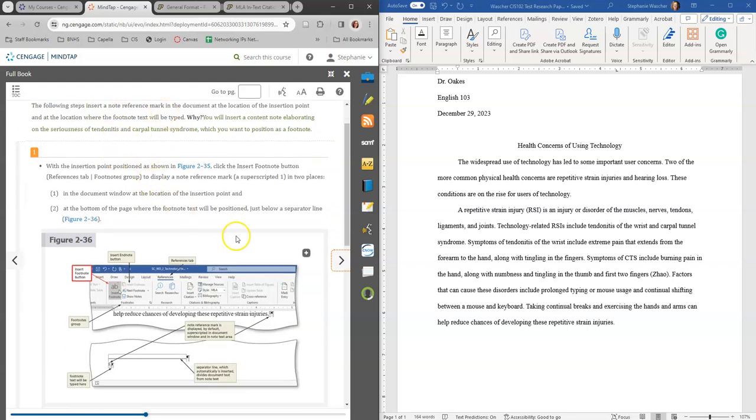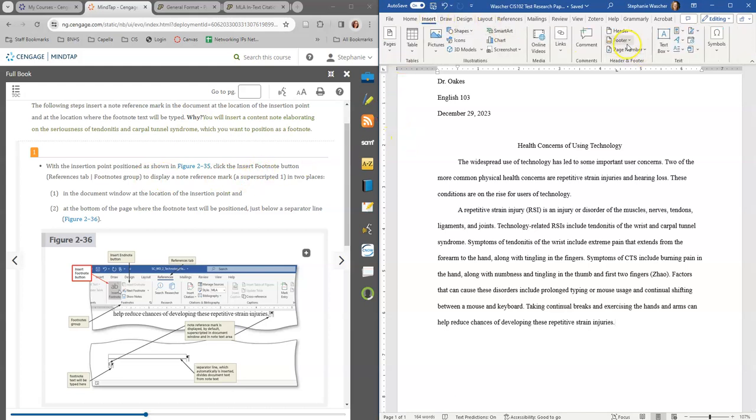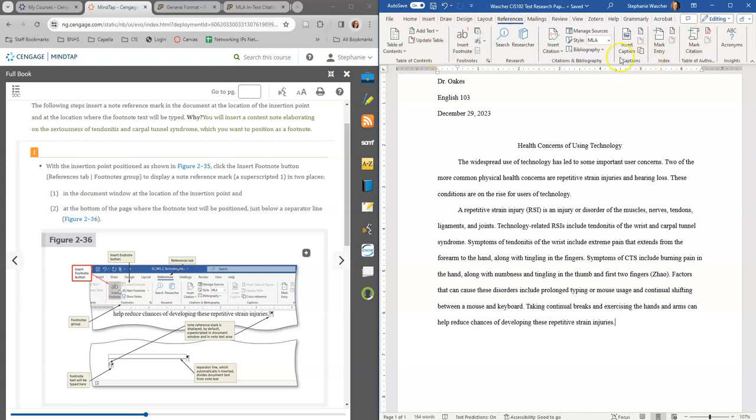All right, so inserting a footnote. So repetitive strain injuries, I'm going to be at the end of that line, and I'm going to insert that. So I'm going to make sure my insertion point is right where it needs to be. And then I'm going to go to insert, and I'm going to insert a footnote. Header footer is different than an actual footnote. I'm going to go to references and then insert footnote, I believe. There it is. I always go to insert first and make that mistake and then realize, oh geez.